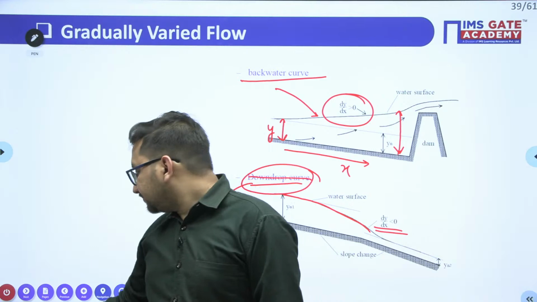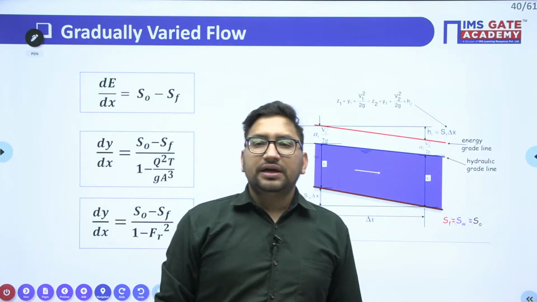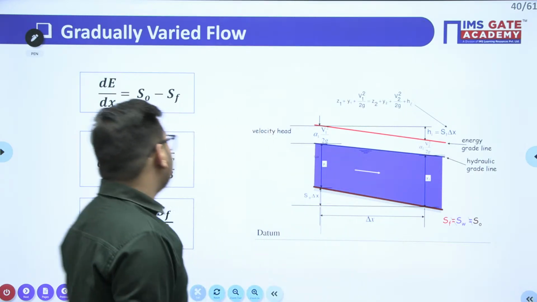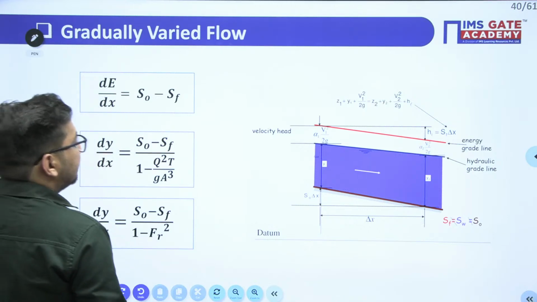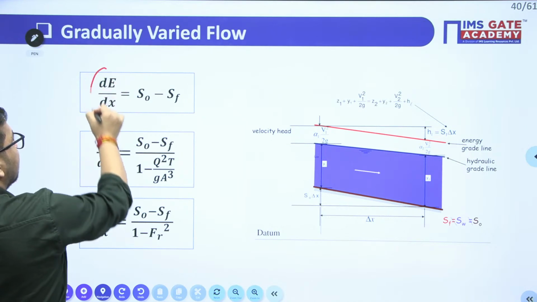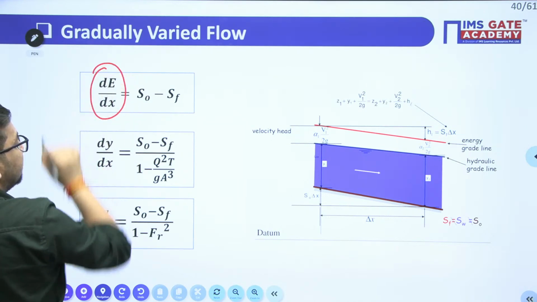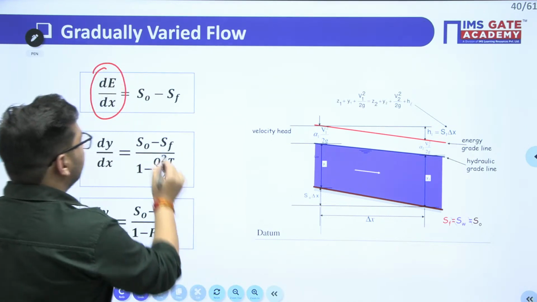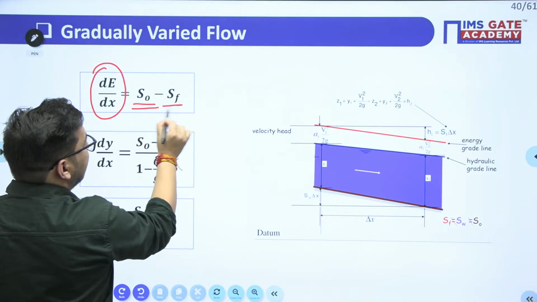Let's try to see. We are not going into much detail, but yes, here you can see that the change in specific energy with respect to x value is nothing but S naught minus SF. What is this S naught value?